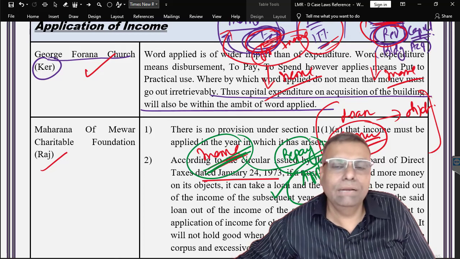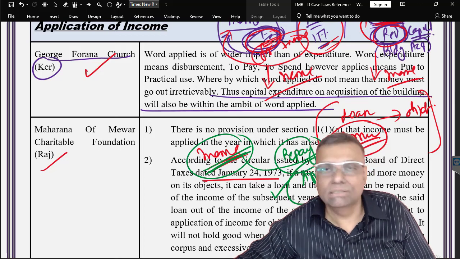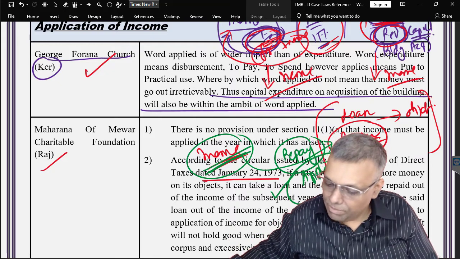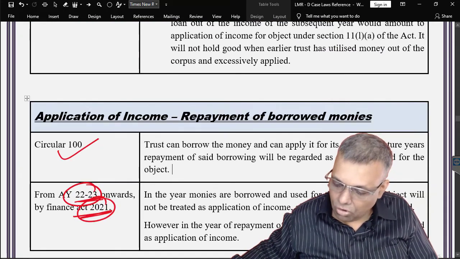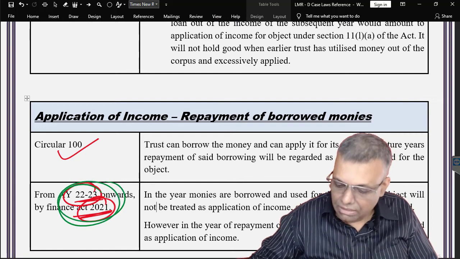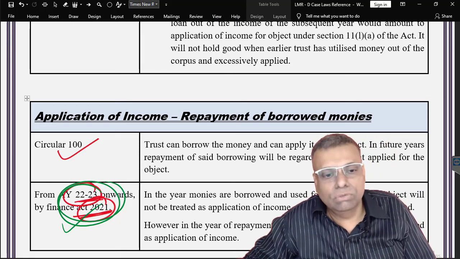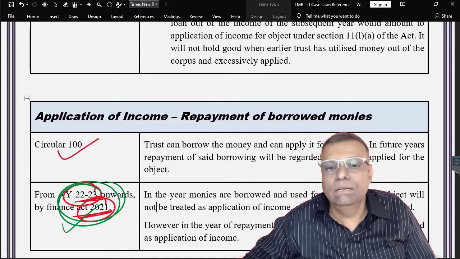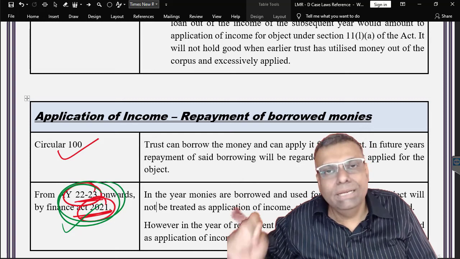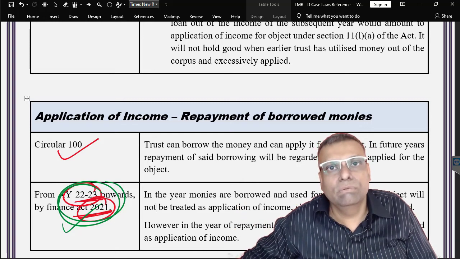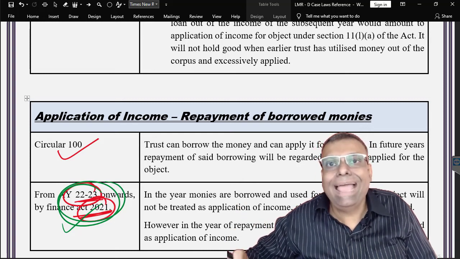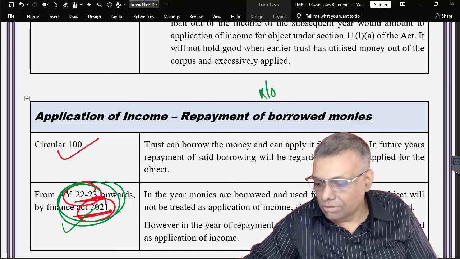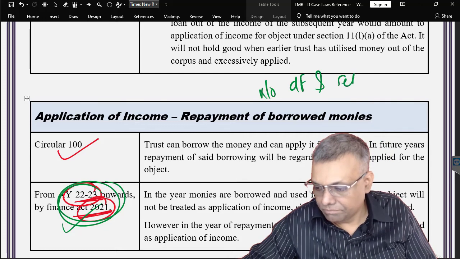The courts have already clarified that yes, it was to be regarded as an application. The circular also clarified the same thing. But nowadays the law specifically, from the assessment year 22-23 and onwards, by the Finance Act 2021, a specific amendment has been carried out that income, if it is used for the purpose of repayment of this particular loan, will be regarded as an application of the income. Put differently, there is no concept of any carry forward and set off.